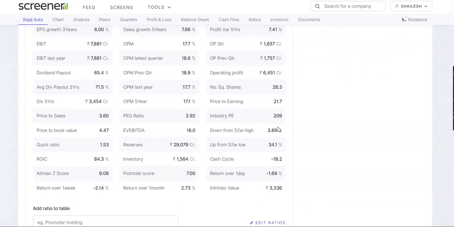Now if we look into the return over 1 month, it is 2.73, return over 1 week is minus 2.14, and return over 1 day is minus 1.69. So we cannot predict if the stock is in an uptrend or downtrend, but since 2 of the things are negative, we can say that the company is moving towards a downtrend.